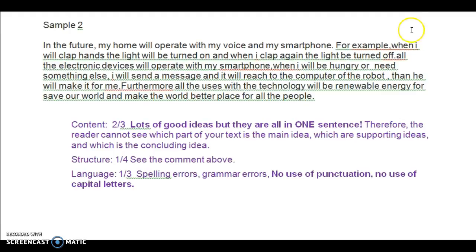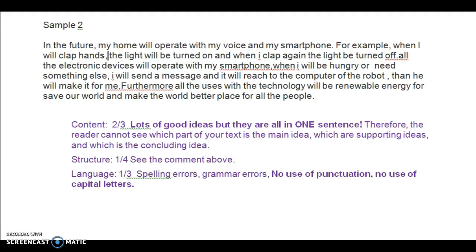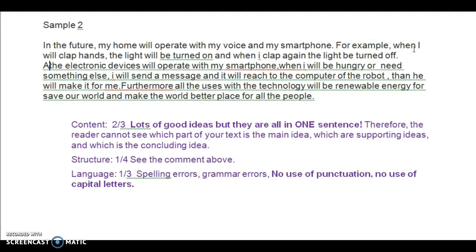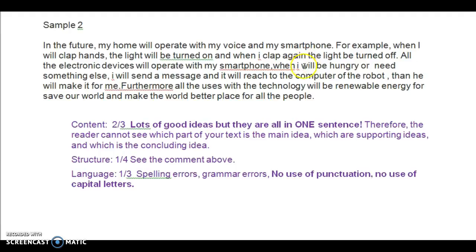For example, this. The word I is always capitalized. When I clap my hands, the light will be turned on, and when I clap, the light will be turned off. End of the sentence. Capital letter. Where was it? All the electronics will be operated with my smartphone. End of a sentence. Here we start talking about hunger. And so on, and so on, and so on.